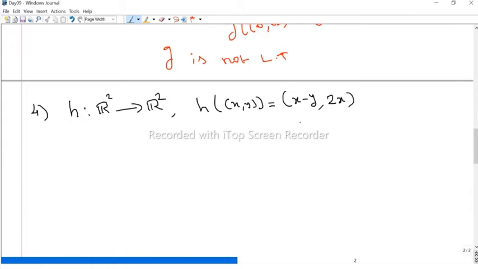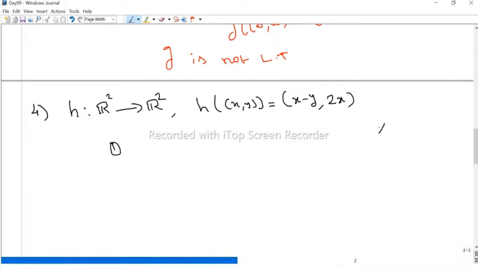If we look term by term, this is a linear expression because the power of x is 1. Subtraction or addition is okay, but a product is not linear. The first is linear, and 2x is also linear, therefore automatically this is linear. We can check 0 goes to 0 because h of 0 comma 0 is 0 minus 0 comma 2 times 0, which is 0.